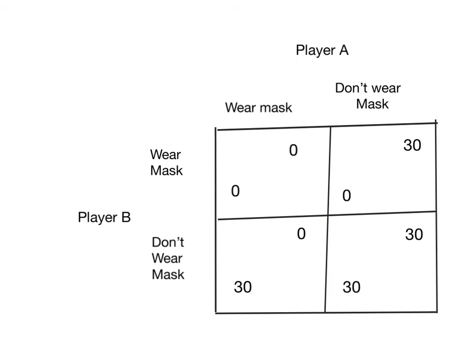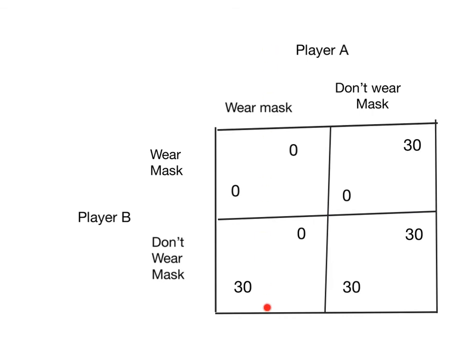Their statement was that if you don't wear a mask, well, you avoid the annoyance of wearing a mask. If you do wear a mask and the other person's not wearing a mask, well, you get a loss by being uncomfortable. That's just like in our original game.